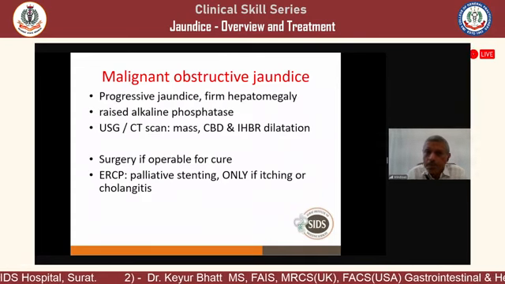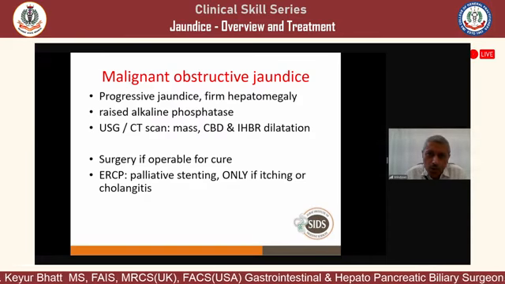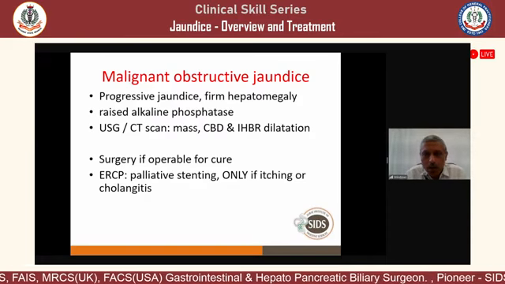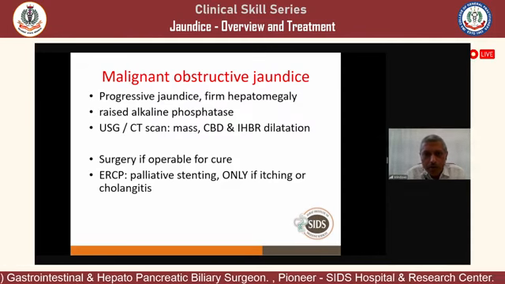So we come to malignant obstructive jaundice. Malignant obstructive jaundice is a progressive jaundice. They have a firm hepatomegaly. Cirrhosis also will have firm hepatomegaly, and malignant obstructive jaundice also will have firm hepatomegaly.